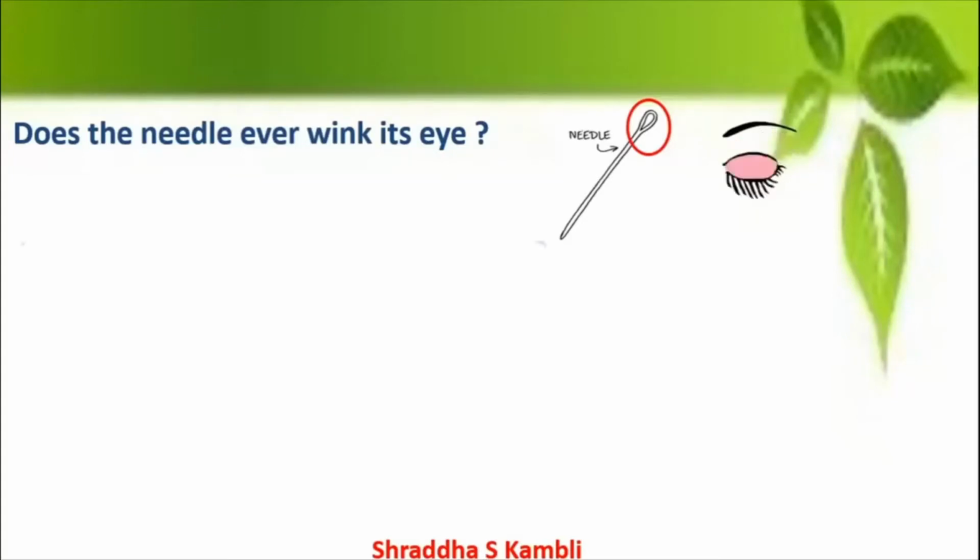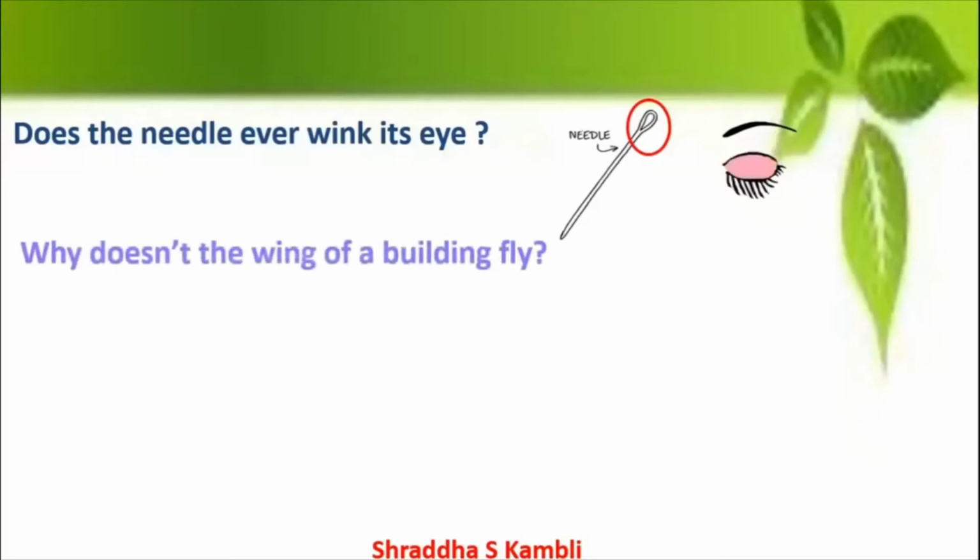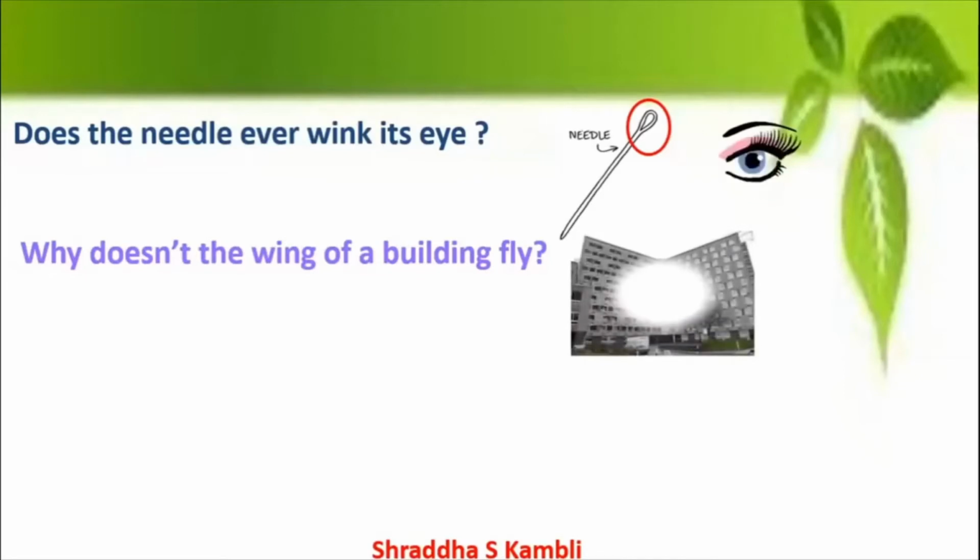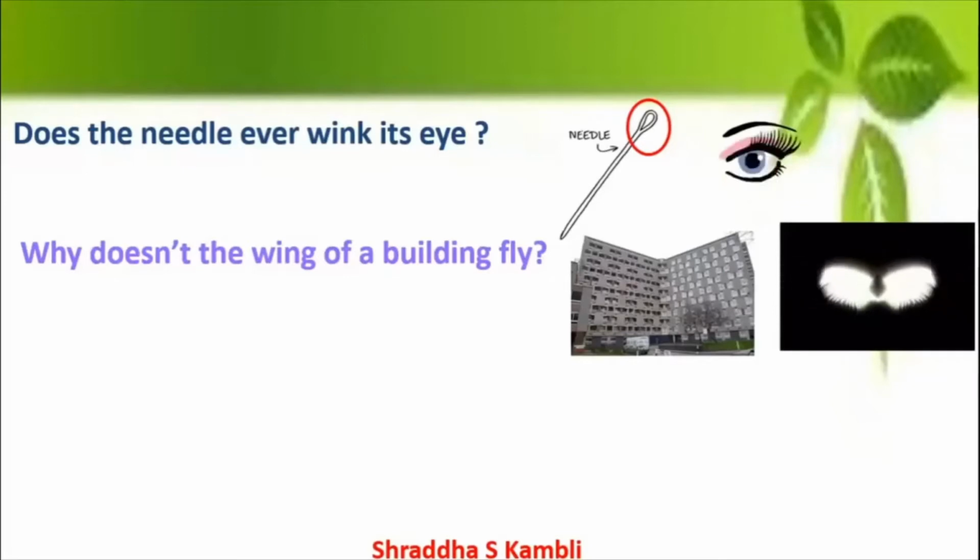Let's move on and let's see what else the poet wants to tease our brains with. So why doesn't the wing of a building fly? Now what is the meaning of wing of a building? It means the various parts in a building. Sometimes some buildings are very huge, and therefore in order to identify which place you want to go in the building, they have divided the building up into wings. So why don't the wings of a building fly? So can the wings of a building fly like this?